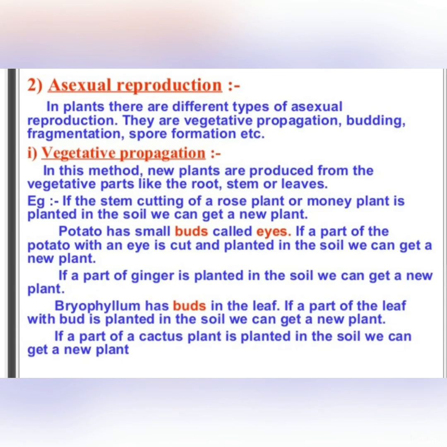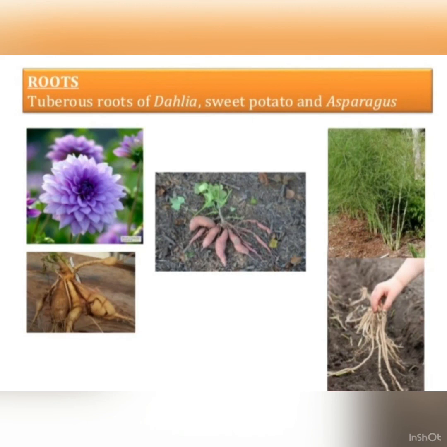Bryophyllum leaf has buds. If a part of the leaf with a bud is planted in the soil, we can get a new plant. Roots of some plants have a special kind of buds called adventitious buds. They grow leafy shoots at a distance away from the parent plant and develop their own roots. They eventually get separated from the parent plant and grow into a new organism. For example, guava, asparagus, and sweet potato are grown by this method.